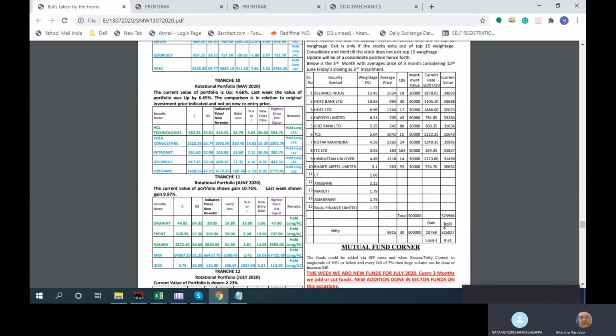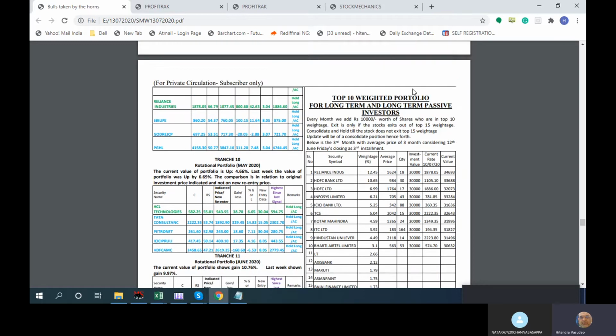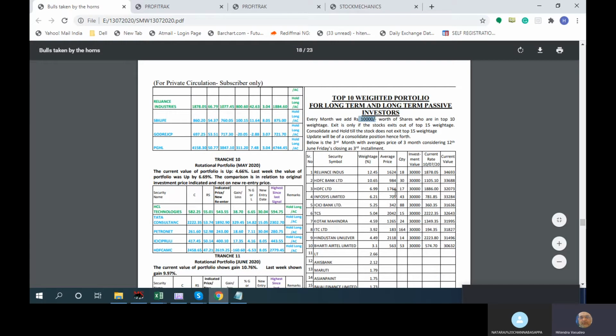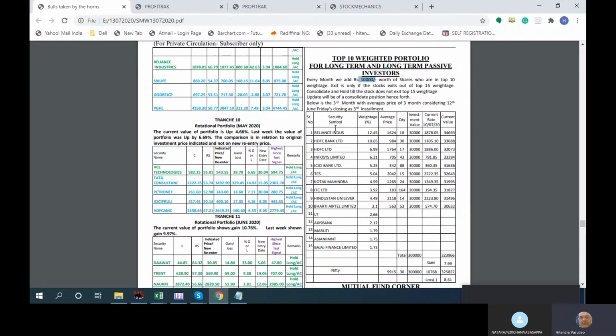Assuming you put 10,000 rupees in each share every month, say 1 lakh for example, 1 lakh every month, that is 1 lakh 40 in 1 year. So in 10 years, you have invested 14 lakhs.